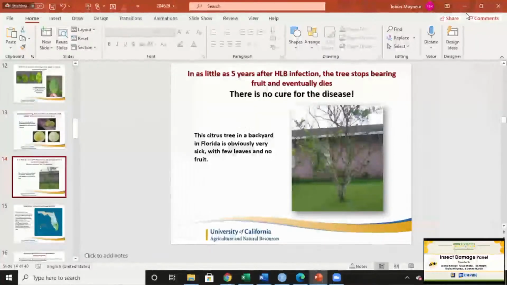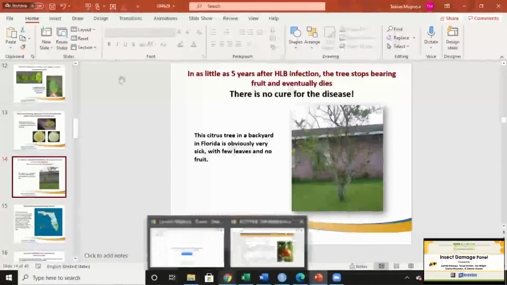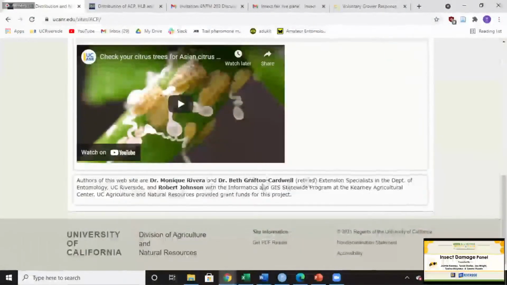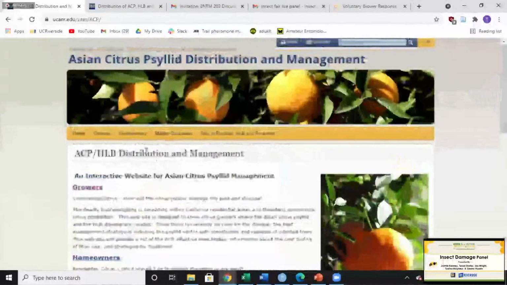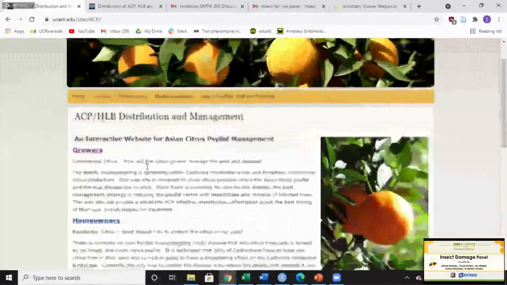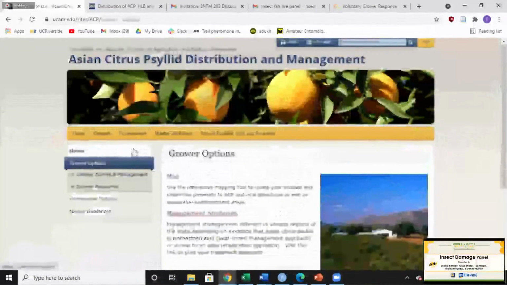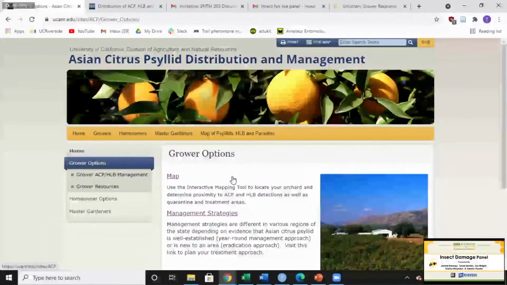And because I'm basically out of time, there is just one more thing I wanted to point out. There's this website here that's currently authored by Dr. Monique Rivera and Dr. Beth Grafton-Cardwell, and the GIS mapping is done by Robert Johnson. And this is a really cool website, and it's filled with resources. If you're a commercial grower, you can click on this link, and it'll give you an interactive map of where the psyllid is in relation to your farm.